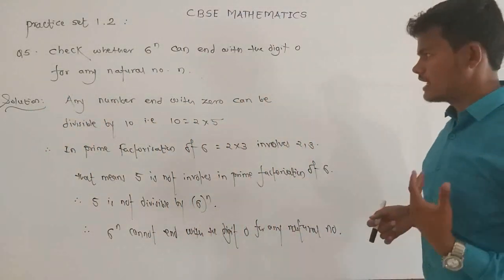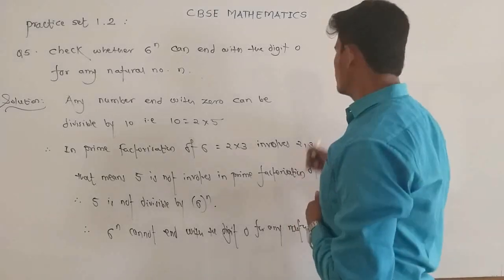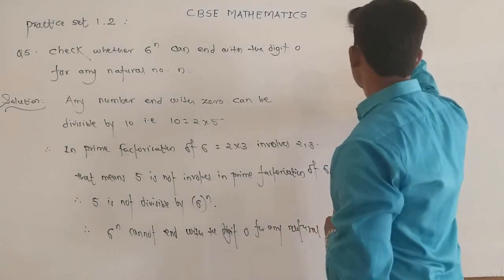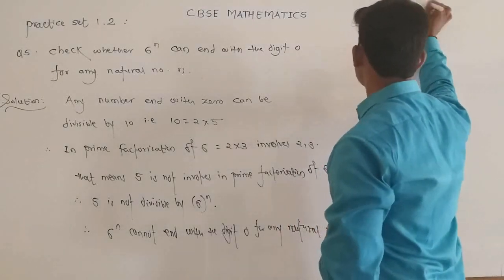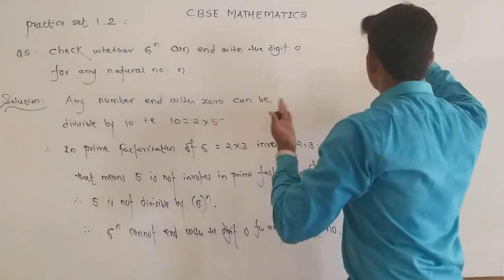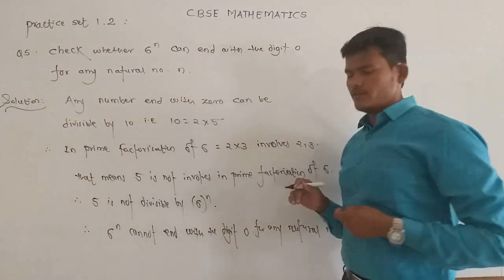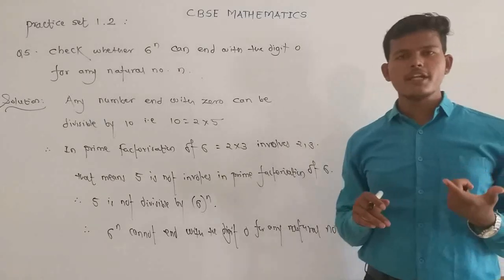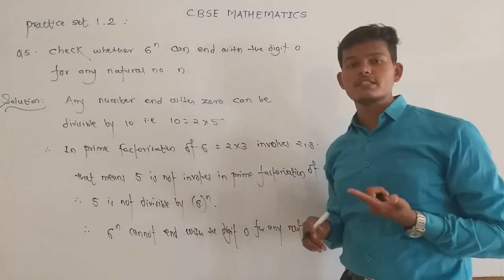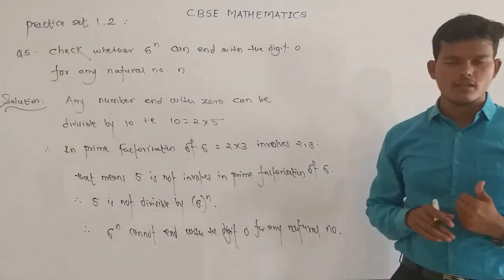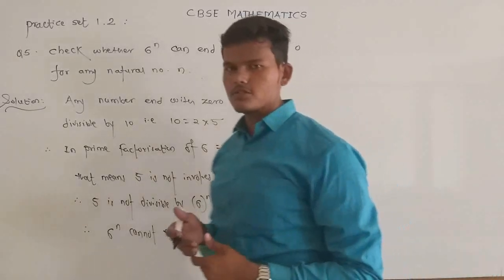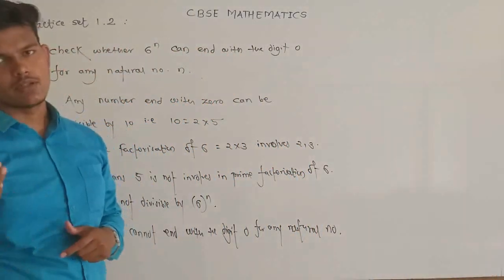n represents a natural number. Suppose we take 6 raised to 2, we get 36. Can 6 raised to n end with the digit 0? Any number which ends with 0 is divisible by 10. If the unit place of any number is 0, then the number is divisible by 10, right?